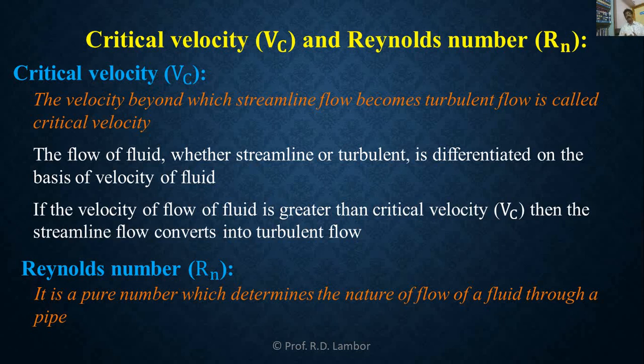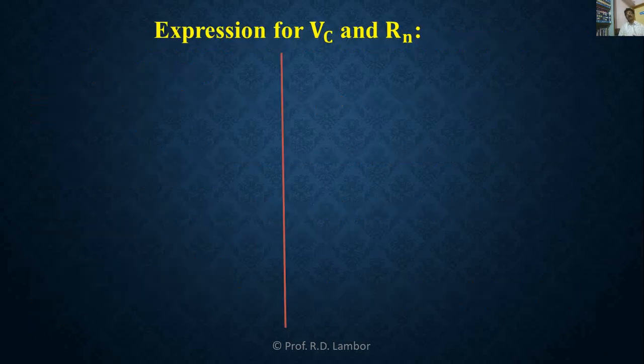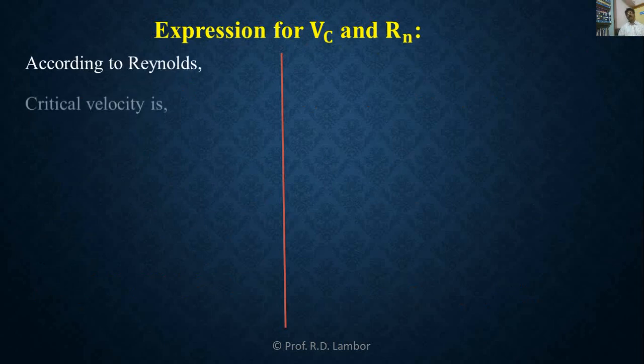So let us try to find expressions for critical velocity and Reynolds number. Let us start by finding the expression for critical velocity. According to Reynolds, critical velocity of any fluid depends upon three terms: the coefficient of viscosity of that fluid, the density of that fluid, and the diameter of the pipe through which the fluid is flowing.